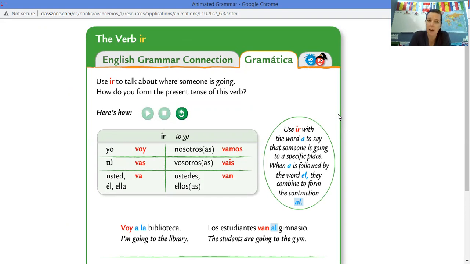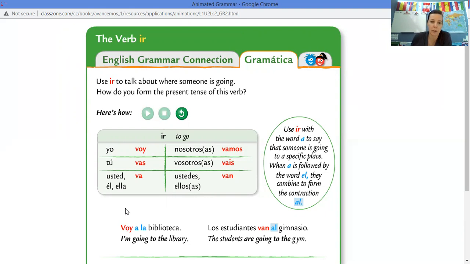Notice there is still a pattern of the yo form having an O in it, and the tú form ending in the S, and then take off the S, and you have the él, ella, usted. Throw the N on, and you literally have the plural of ellos, ellas, ustedes, and that's van, and then vamos is the nosotros one. So here are some examples in Spanish.